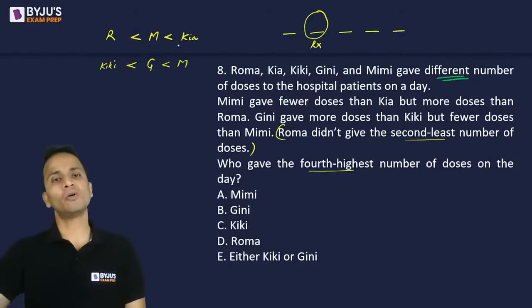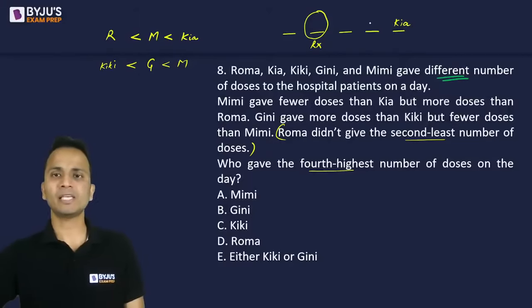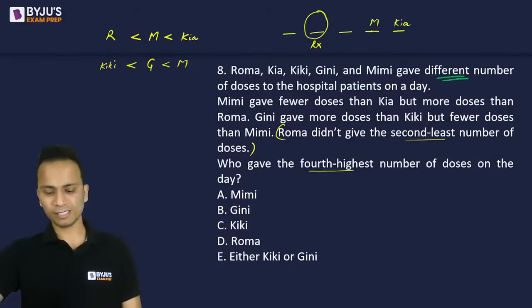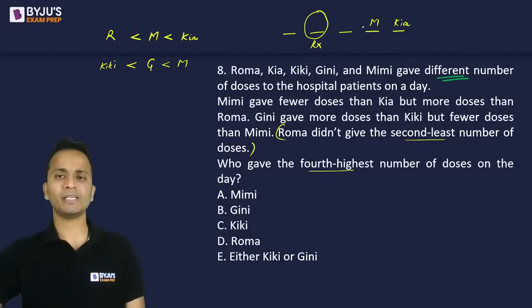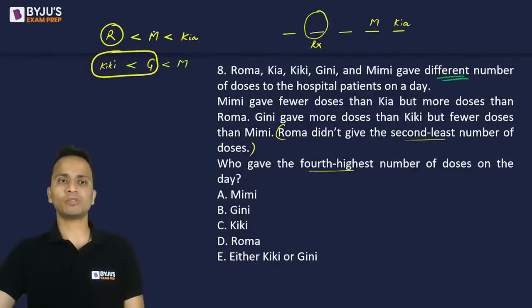Now combining these relations, who has more than Mimi? Only one person has more than Mimi, Kia. So Kia will come at the highest place and Mimi at the second highest place. Now at these three places, there can be two possibilities.